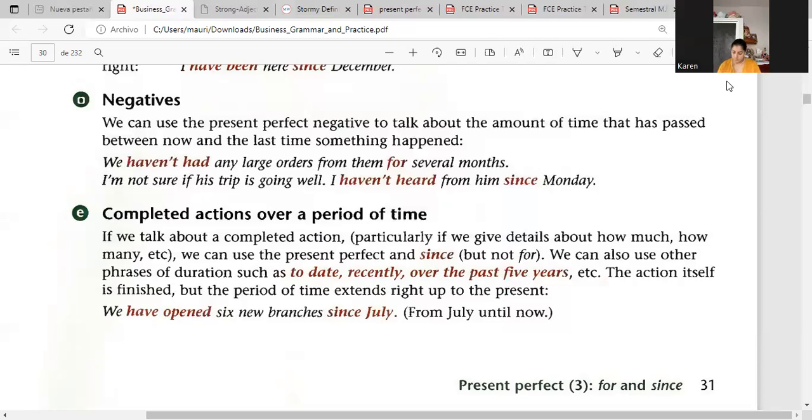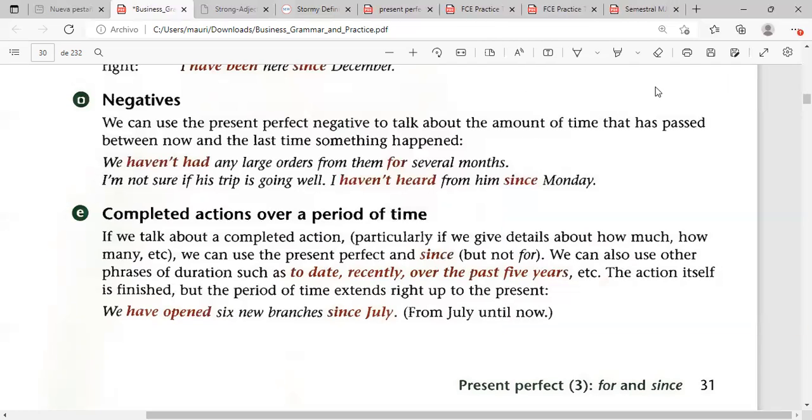Checking and looking for more information about this time reference, I'm going to ask you if you have any questions. We have to review this explanation once again. Take your notes in case you need them. All right.